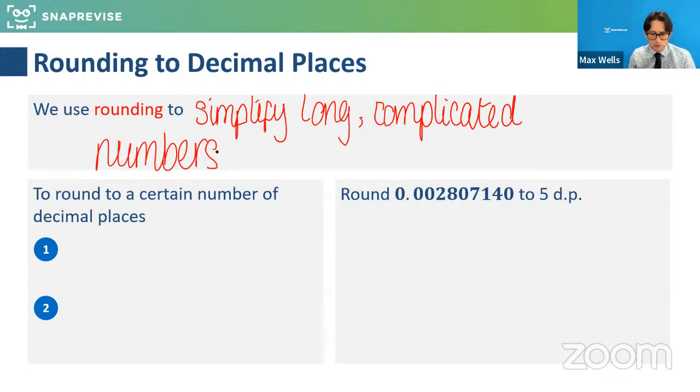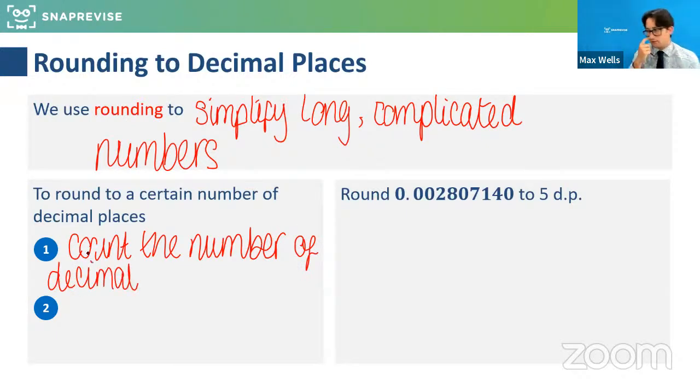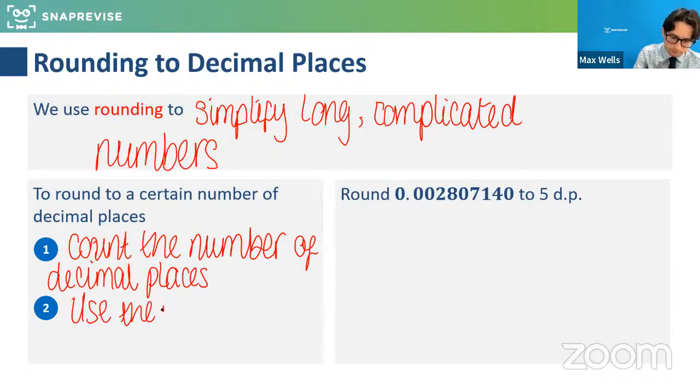So to round to a certain number of decimal places, basically we're going to count the number of decimal places. We've kind of done this skill already, but feel free to do the next one for me and put it in the chat, the example we're illustrating here. So count the number of decimal places. And then what we're going to do is use the next number on from where we are.